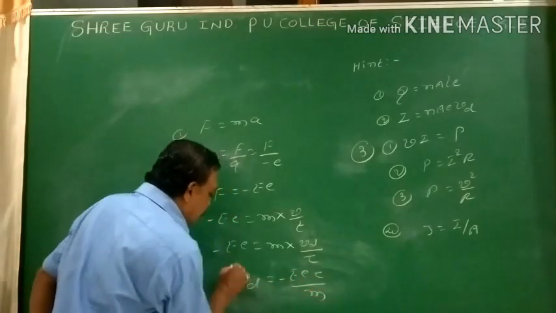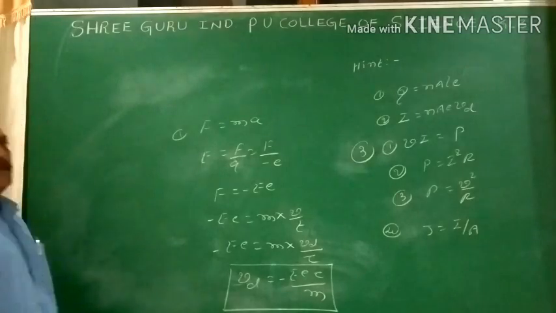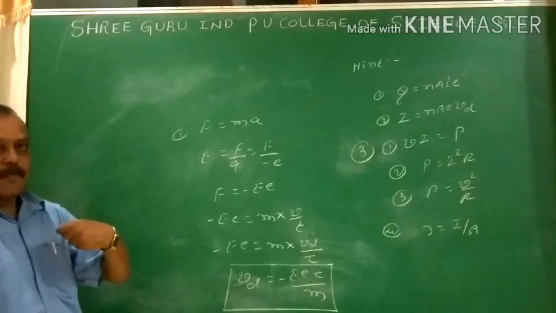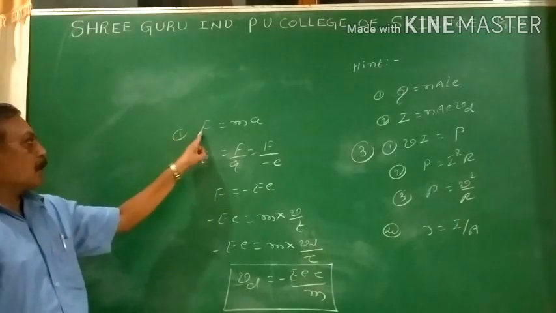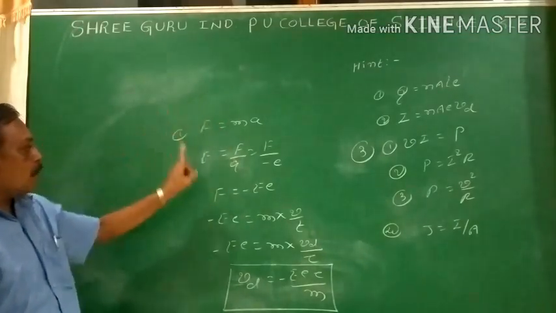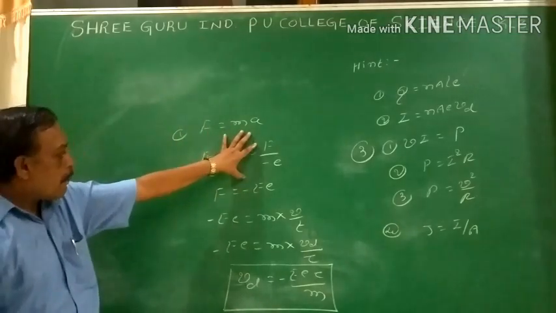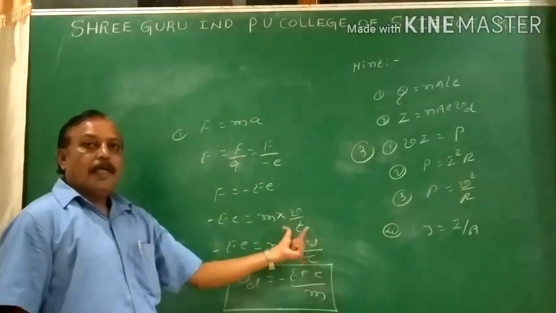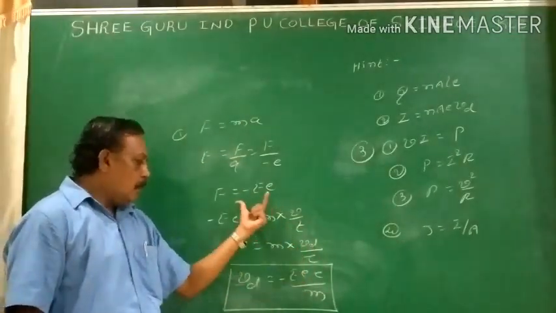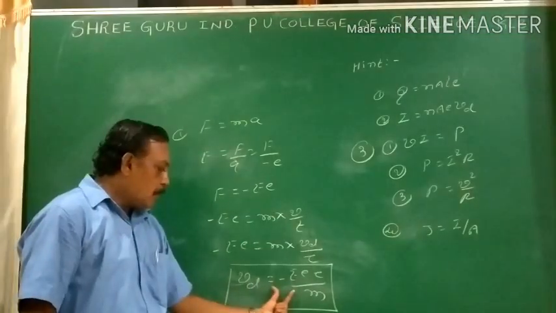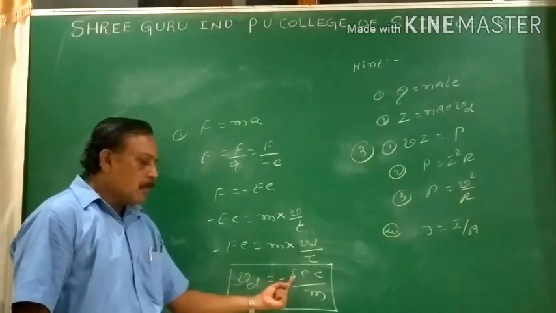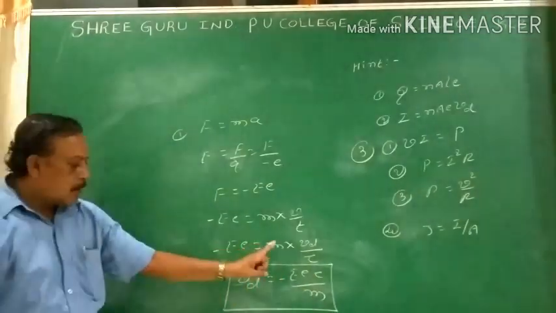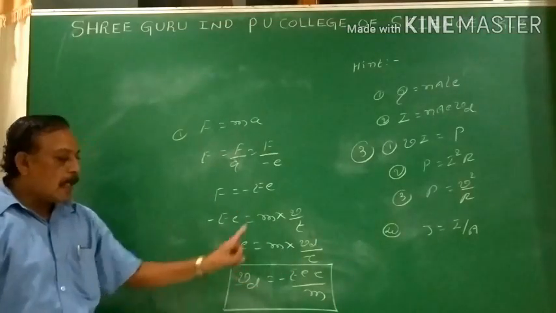Now this is our 3-mark derivation within 1 minute. Just concentrate: velocity comes under what? Acceleration. Acceleration comes under what? Force. Force is nothing but Newton's second law, mass into a. We are dealing with electrostatics, so we go for the electrostatic equation and replace the term. Then acceleration is velocity by time, where velocity is the drift velocity and time is the relaxation time. Within a few minutes we can derive the 3-mark derivation: drift velocity Vd equals minus e into E tau divided by m. The negative sign represents that the direction of the electric field and the drift velocity are opposite.